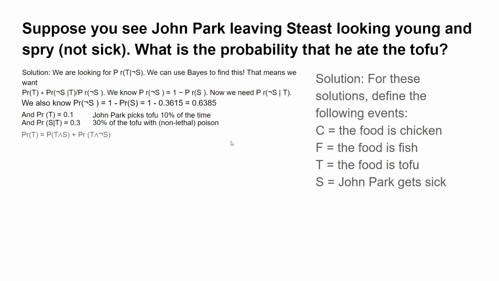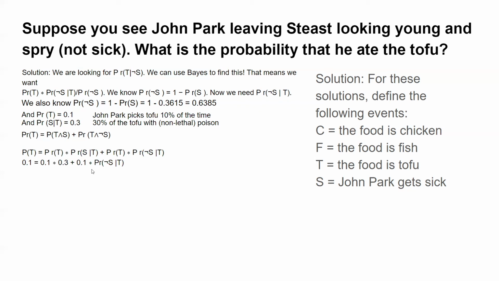The probability of tofu is also equal to the probability of tofu and sick, plus the probability of tofu and not sick. We need to use this to figure out the probability of not sick given tofu. And if we write this all out, we get this equation right here, which has the probability we need. And all of these are able to be substituted in because of the information we already know.